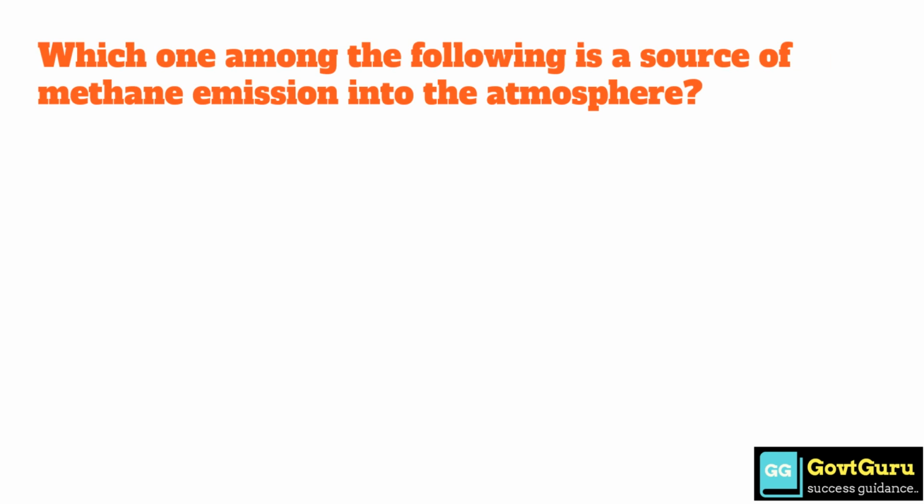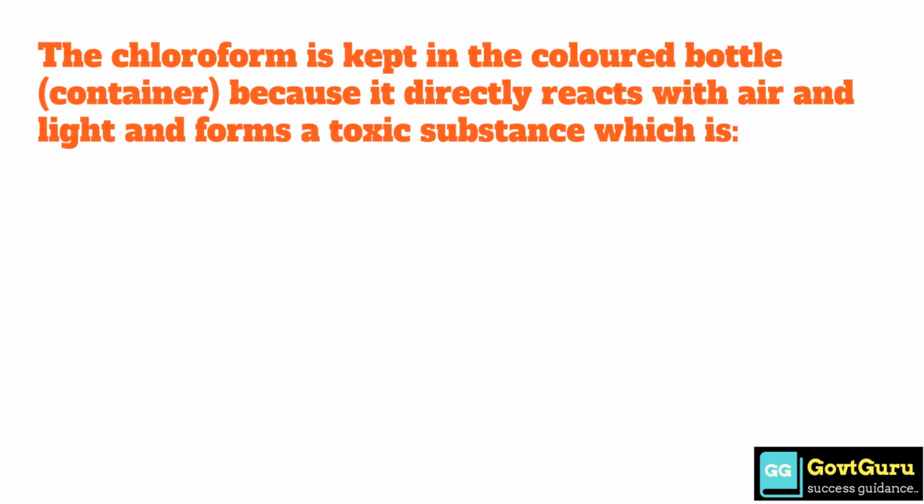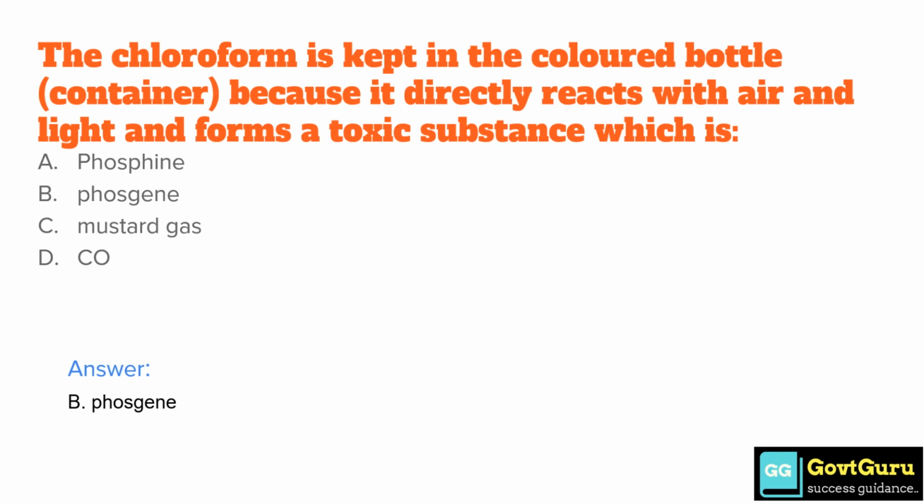Which one among the following is a source of methane emission into the atmosphere? Option A automobile exhaust fume, option B industrial chimney, option C mining, and option D wetland. The correct answer is option D wetland. Chloroform is kept in a colored bottle because it reacts with air and light and forms a toxic substance, which is option A phosphine, option B phosgene, option C mustard gas, and option D CO. The correct answer is option B phosgene.